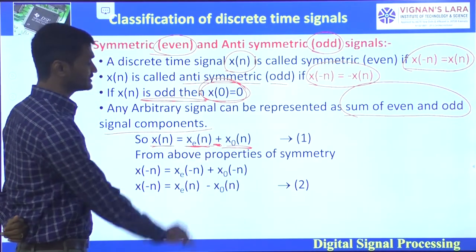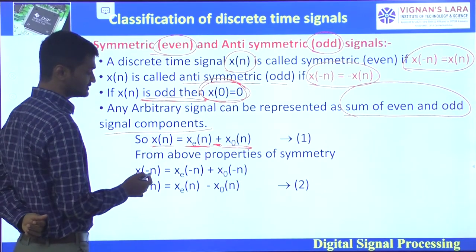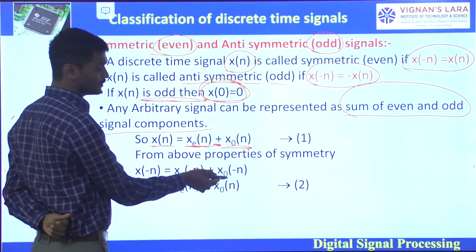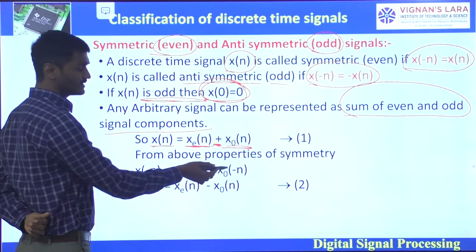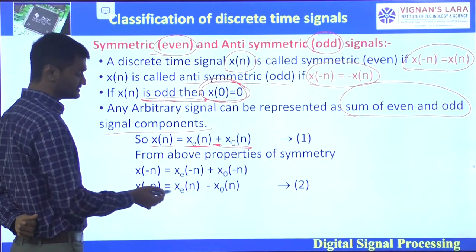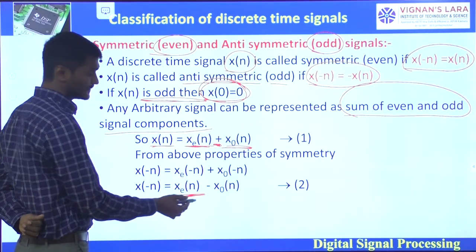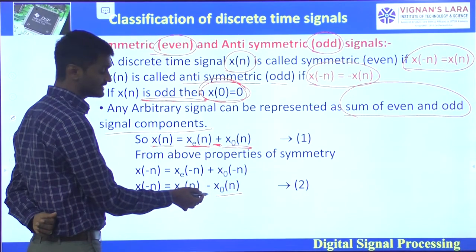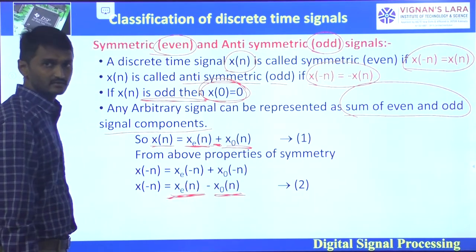So from the above properties of symmetry, x of minus n is equal to xe of minus n plus xo, the odd component, of minus n. From even symmetry, xe of minus n is equal to xe of n. And from odd symmetry, xo of minus n is equal to minus xo of n.